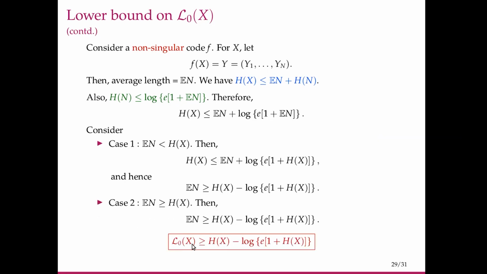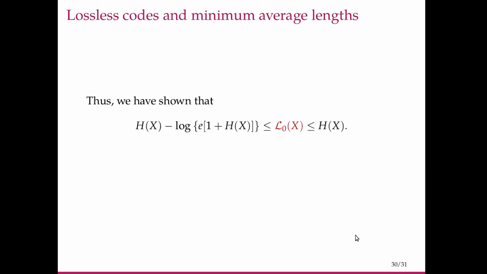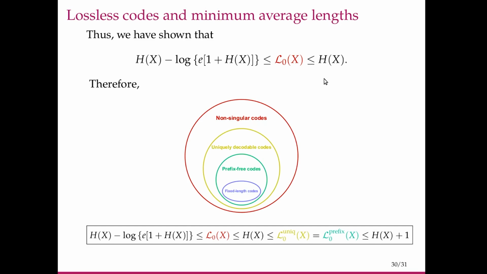So we obtain L0 of x is greater than or equal to this. So we have shown both upper and lower bounds for L0 of x. So putting this together, we obtain this more or less complete characterization for the minimum expected lengths for non-singular codes, uniquely decodable codes, and prefix-free codes.